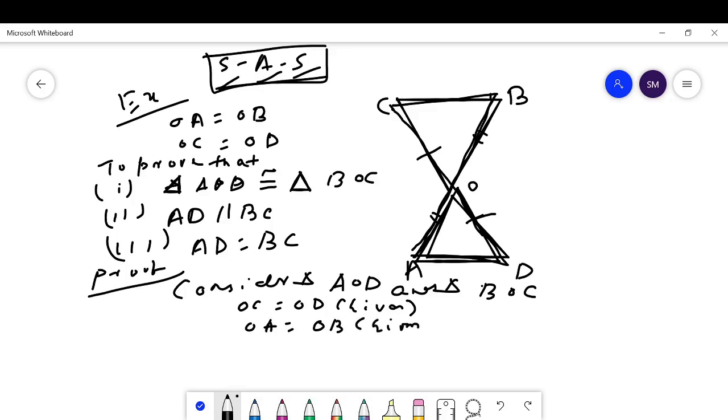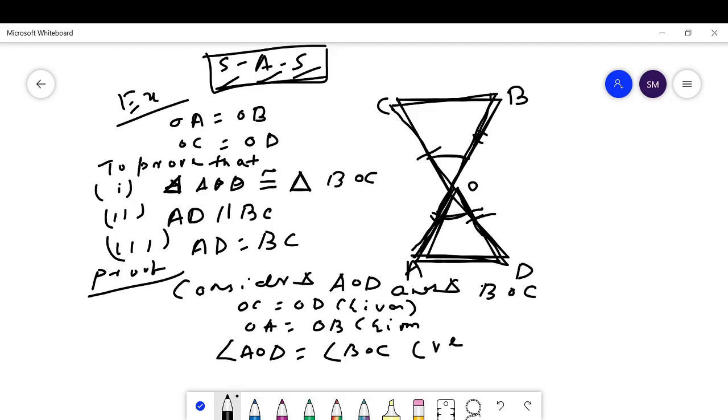Then the angle AOD is equal to angle BOC, vertically opposite.